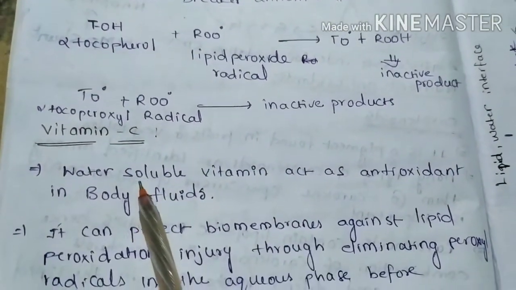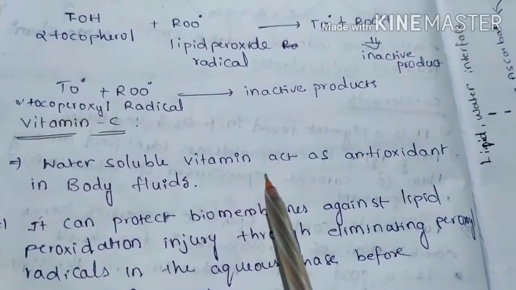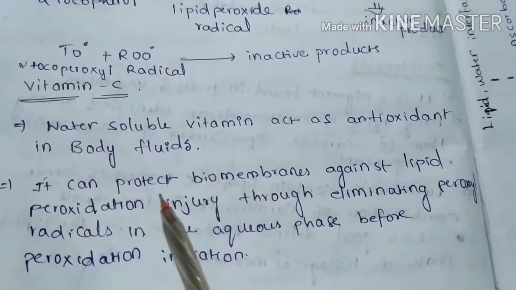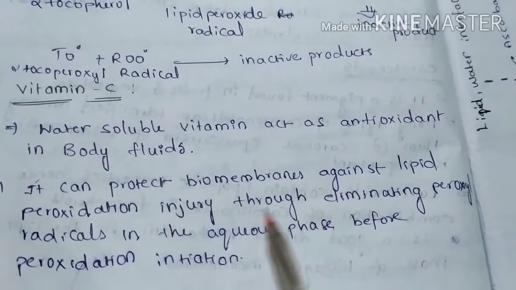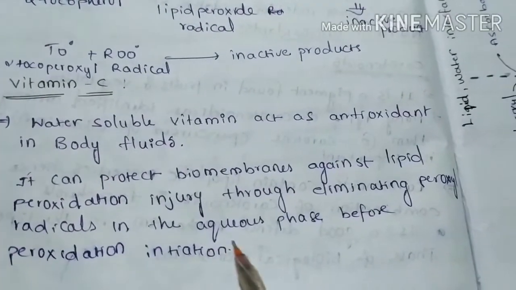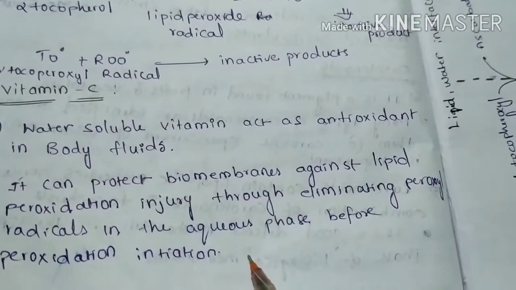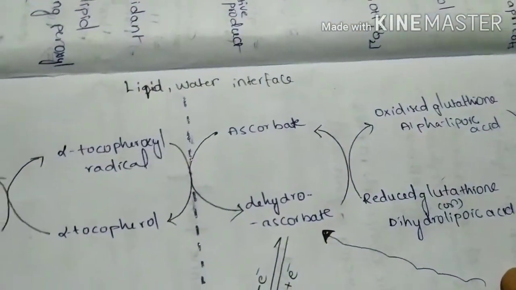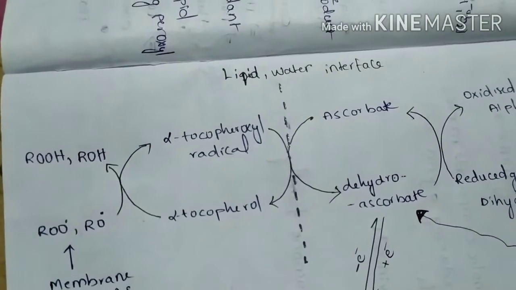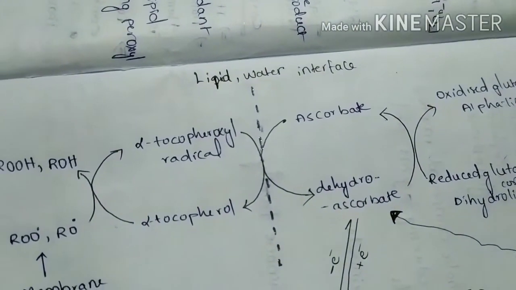Vitamin C is a water soluble vitamin and it acts as an antioxidant in body fluids. It can protect biomembranes against lipid peroxidation injury by eliminating peroxyl radicals in the aqueous phase before peroxidation initiation. It is a mechanism of integration of vitamin C with vitamin E and its regeneration.